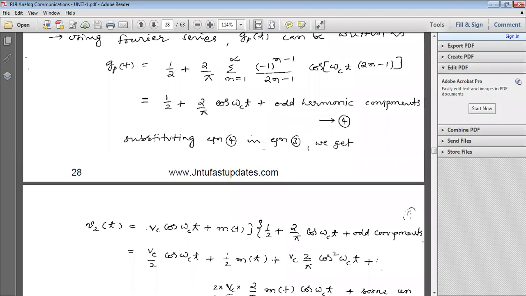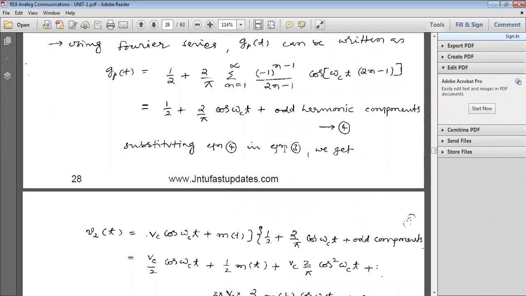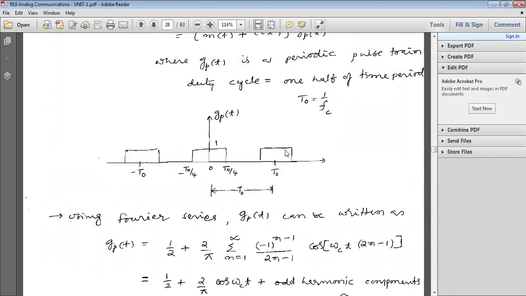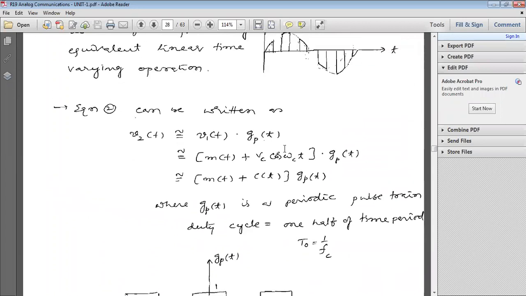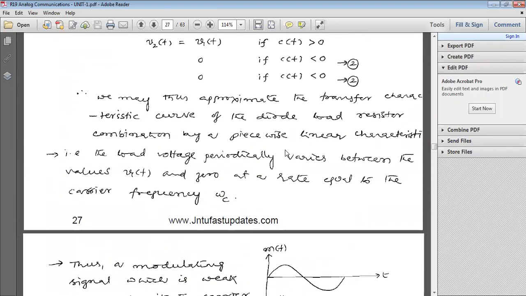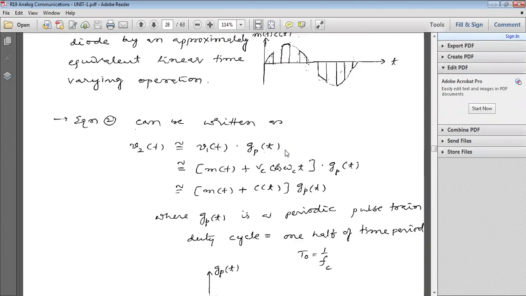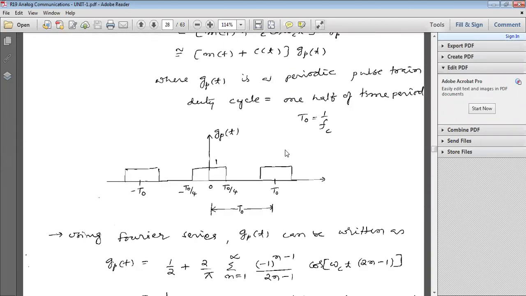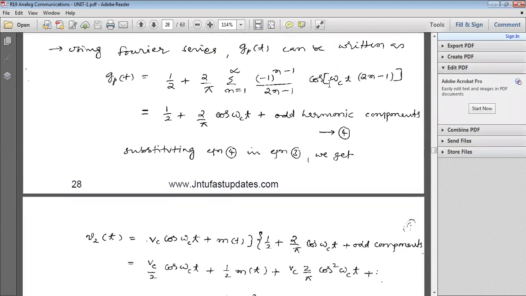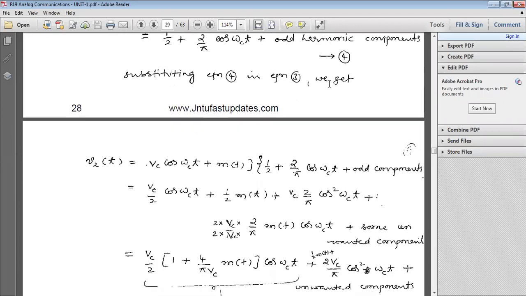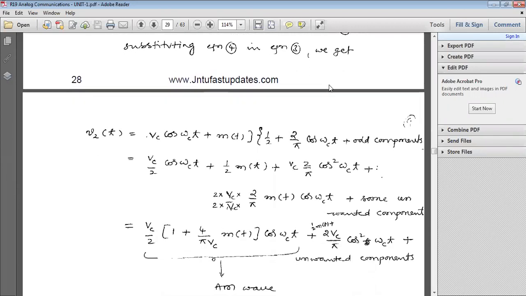Now substituting equation 4 in equation 3. What is equation 3? This one: M of t plus C of t into Gp of t. So substitute the Gp of t value.